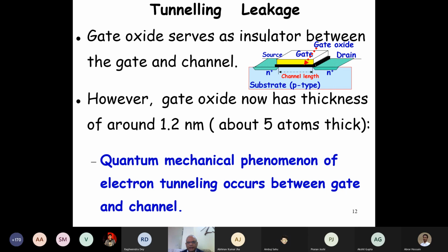The gate oxide now is about 1.2 nanometer, which is about 5 atoms thick. At this small thickness, we must consider the quantum phenomenon of electron tunneling between gate and channel. It's no more an insulator. The electrons are not stopped by the insulator, they just tunnel through it.